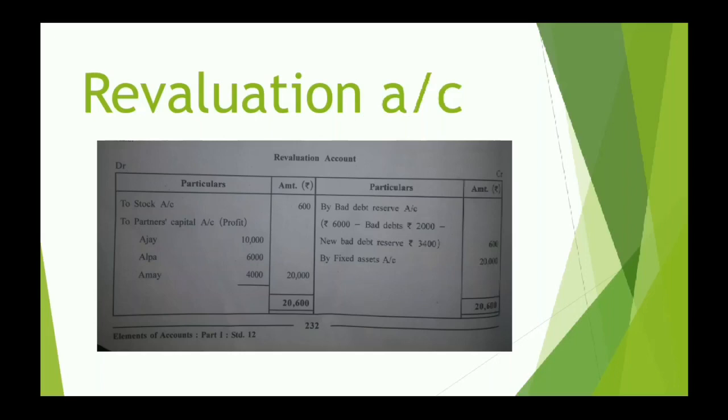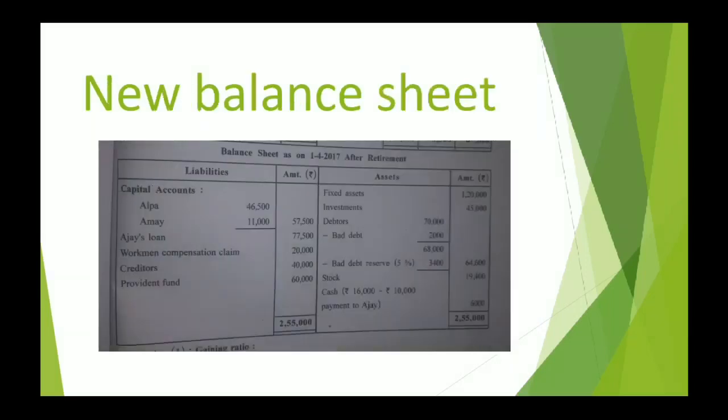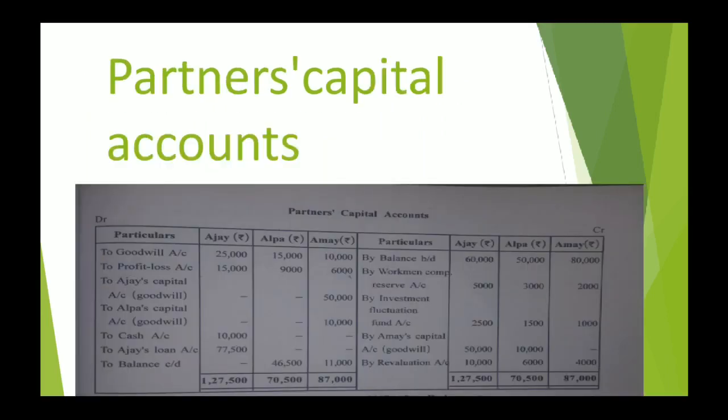Talking about the second effect of this adjustment. The second effect for stock is to be written in balance sheet as 19,400. How? It is 20,000 minus 600. This is the cost of stock that we have recorded in new balance sheet. Alright, let us check the next adjustment.